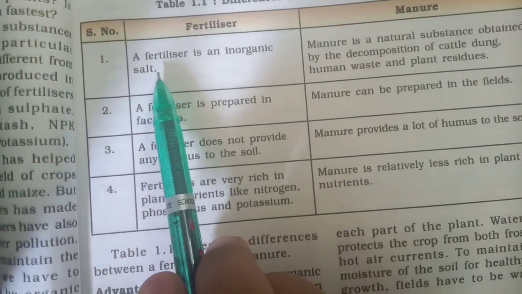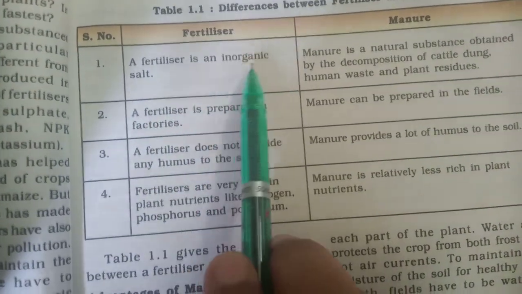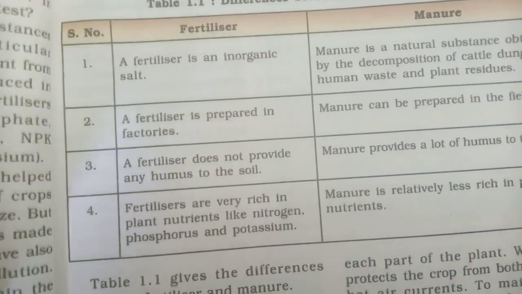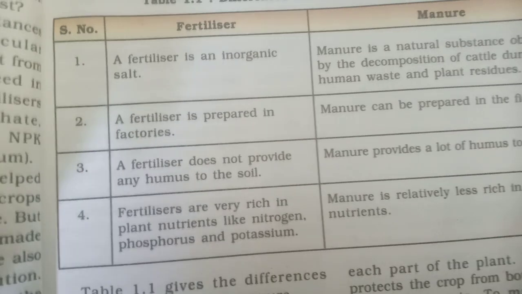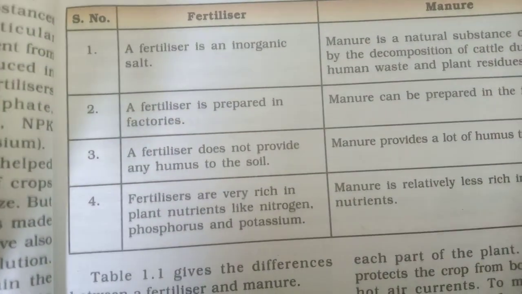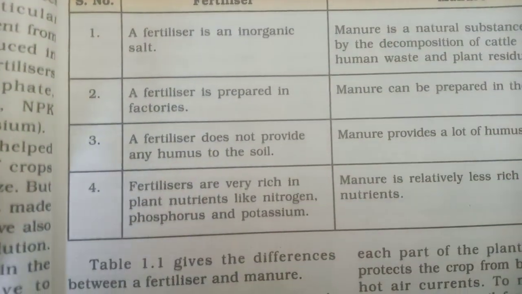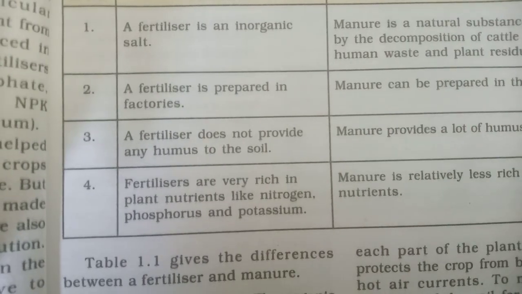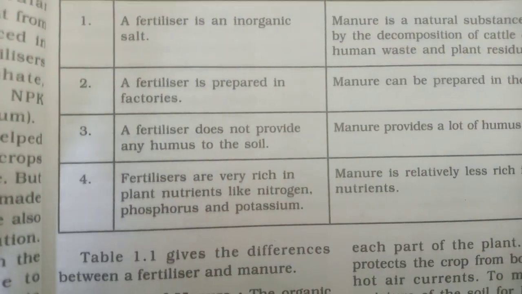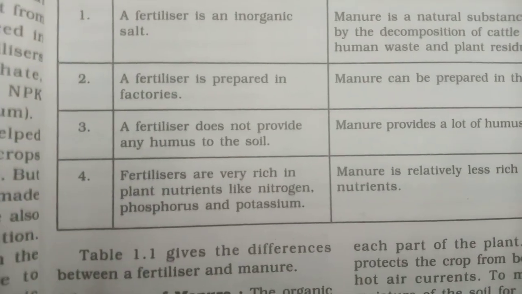As you see, a fertilizer is an inorganic salt. Inorganic salt means it is not naturally obtained from nature or from the soil. These are chemical substances which we have to add in the soil artificially.